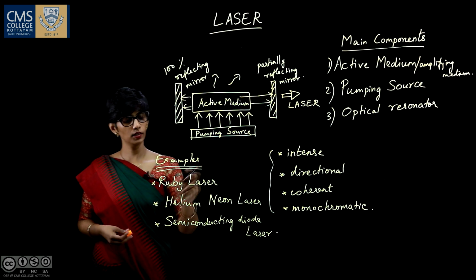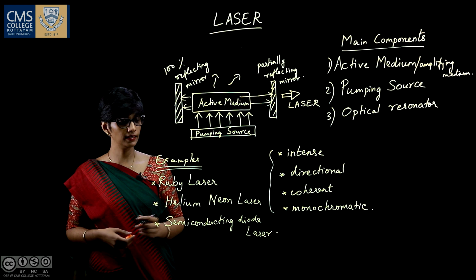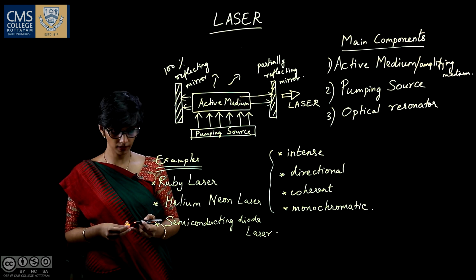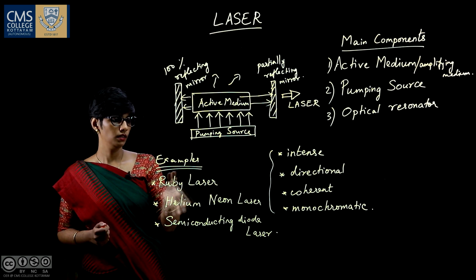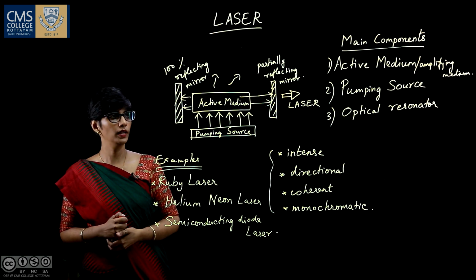Ruby laser is a solid laser, helium neon laser is a gas laser, and semiconducting diode laser is a semiconductor laser. These are a few examples of laser.